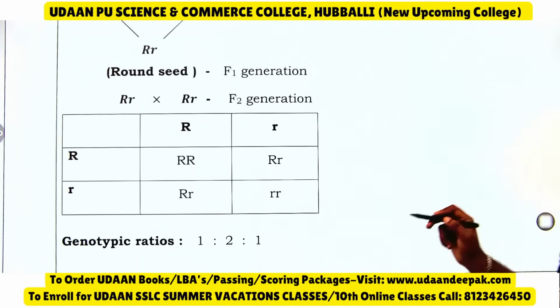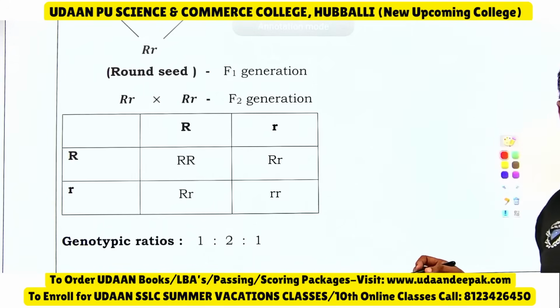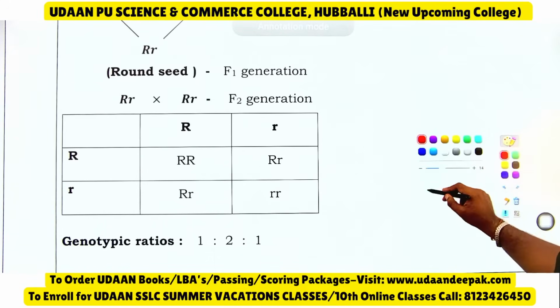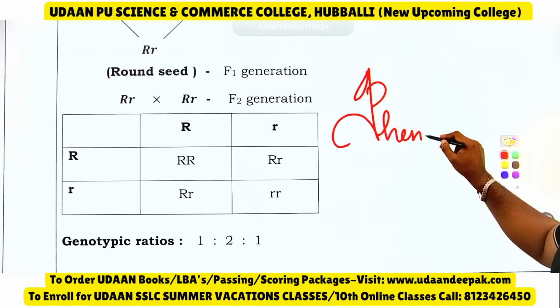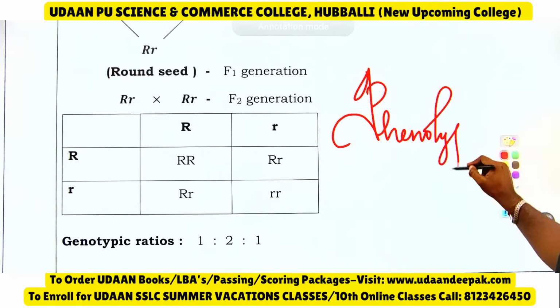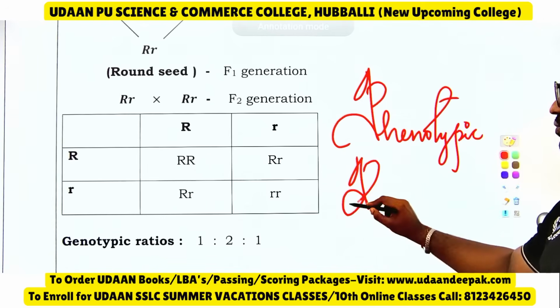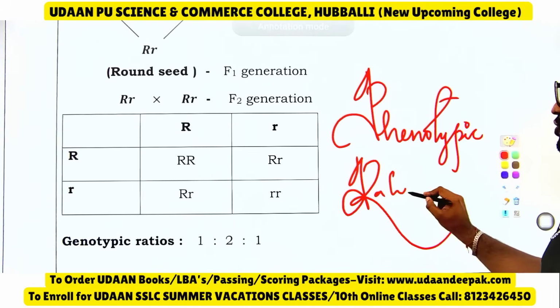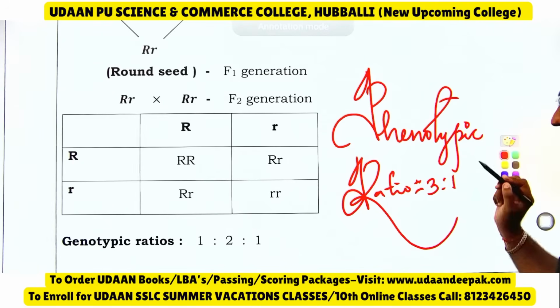So tell me in the comment section what is the phenotypic ratio for this one. Phenotypic ratio you should be knowing. Here you should write the phenotypic ratio. So what is the phenotypic ratio? It is 3:1. So round is to wrinkled, phenotypic ratio is equal to 3:1.